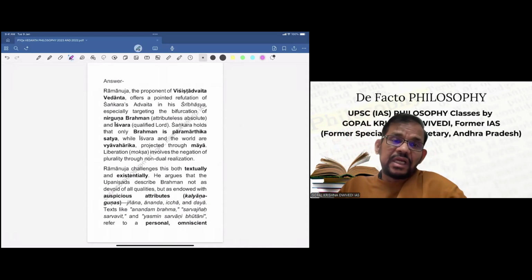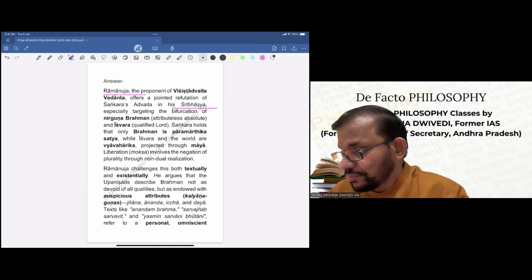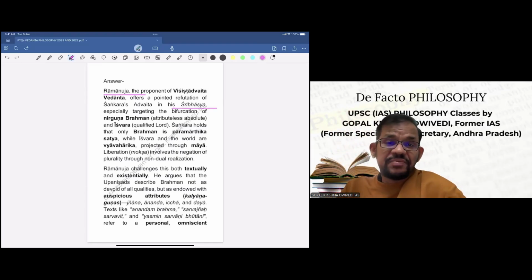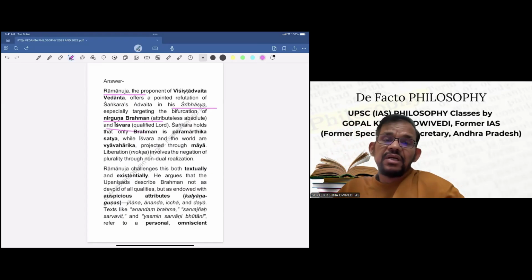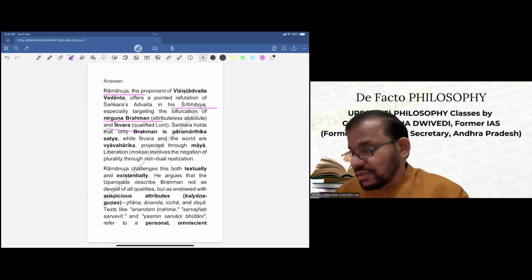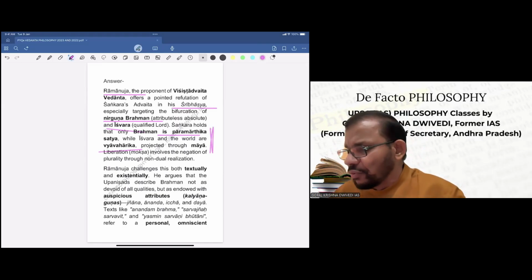Ramanuja, the proponent of Vishishtadvaita Vedanta, offers a pointed refutation of Shankara's Advaita in his Sri Bhashya, the book of Ramanujacharya, especially targeting the bifurcation of Nirguna Brahma and Iswara, that is, Nirguna Brahma and Saguna Brahma. Shankara holds that only Brahma is Paramarthika Satya, while Iswara and the world are Vyavaharika, projected through Maya. Liberation involves the negation of plurality through non-dual realization. This is Shankara's view.